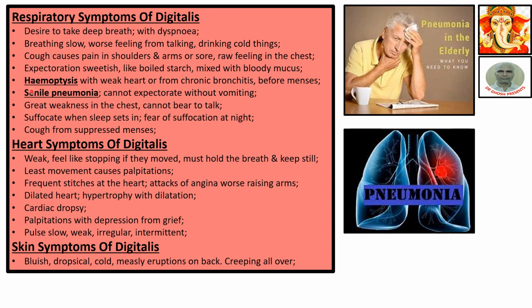Hemoptysis and hematemesis, there are two terms. Hematemesis is bleeding from the mouth, hemoptysis is bleeding from the air passage. Both come out from the mouth, but one is from the alimentary canal, another is from the air tube. Senile pneumonia, pneumonia of aged persons. This is called senile pneumonia.